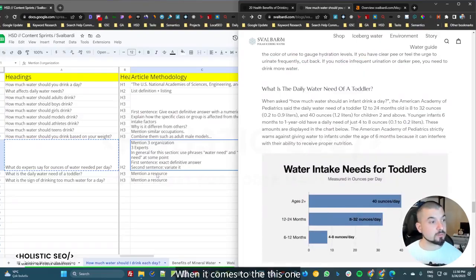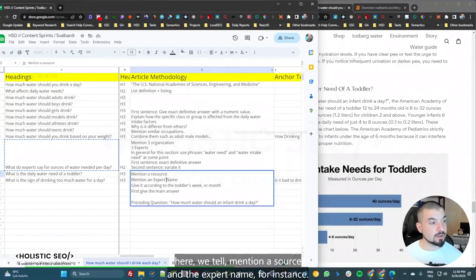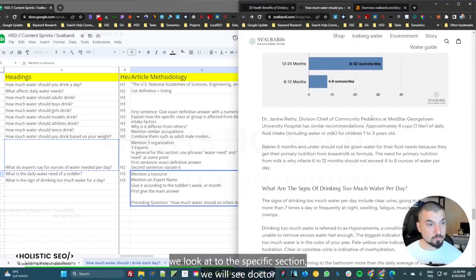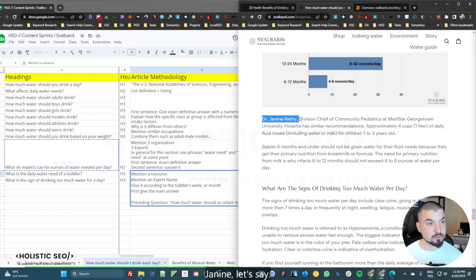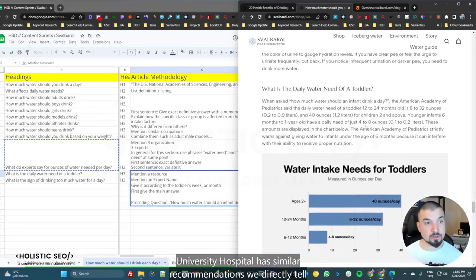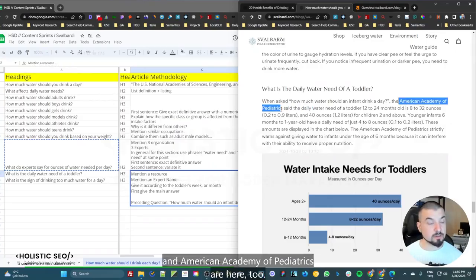When it comes to this one here, we mention a source and the expert name, for instance, and we also do it in these types of areas too. For instance, here, when we look at the specific section, we will see Dr. Jenny Ritty, Division Chief of Community Pediatrics at the MedStar Georgetown University Hospital, has similar recommendations, we directly tell. And American Academy of Pediatrics are here too.